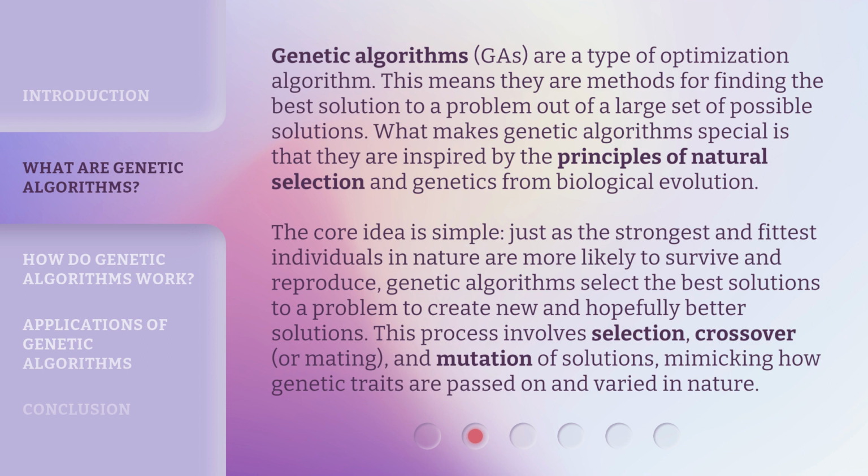Just as the strongest and fittest individuals in nature are more likely to survive and reproduce, genetic algorithms select the best solutions to a problem to create new and hopefully better solutions. This process involves selection, crossover, or mating, and mutation of solutions, mimicking how genetic traits are passed on and varied in nature.